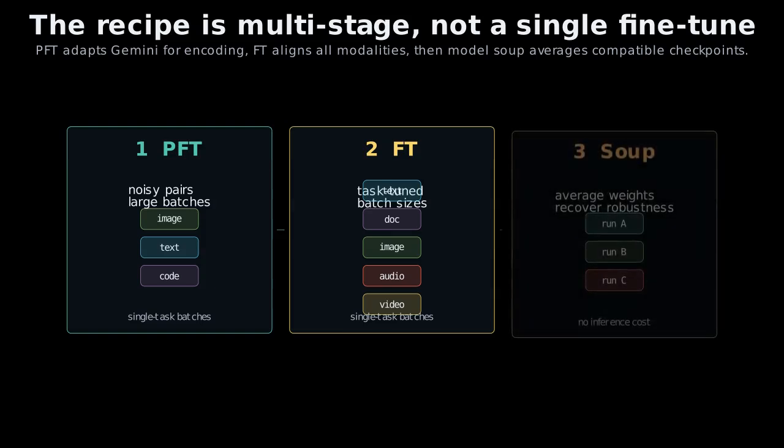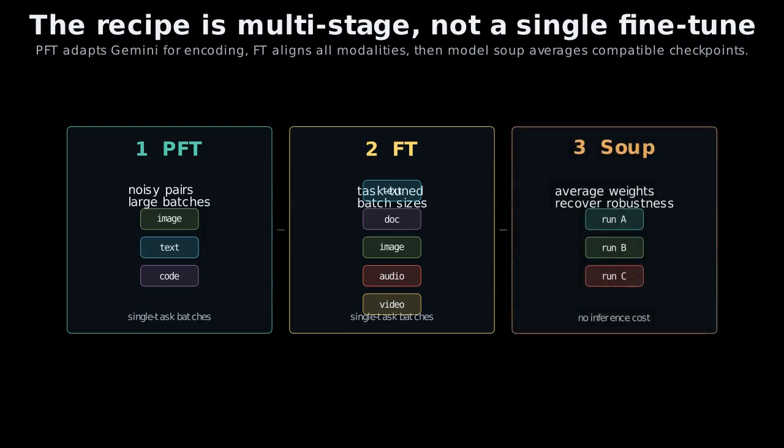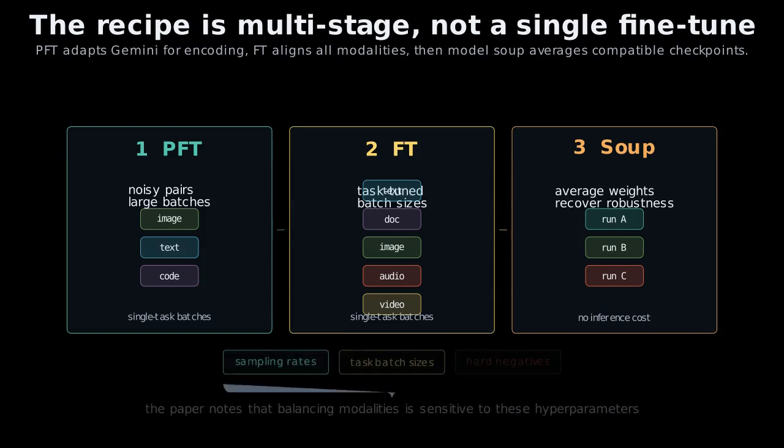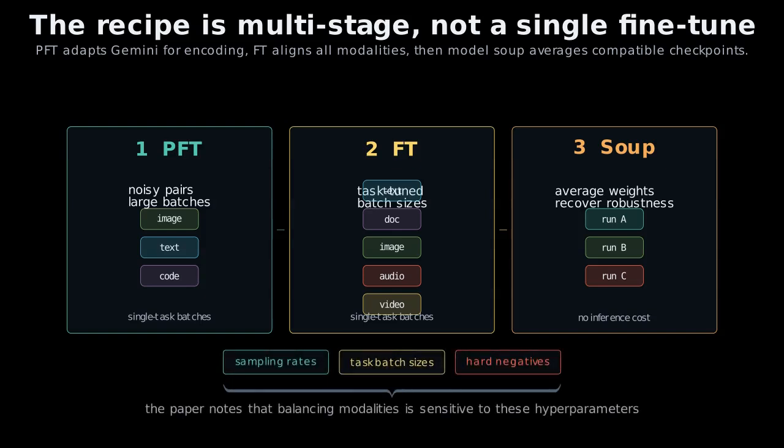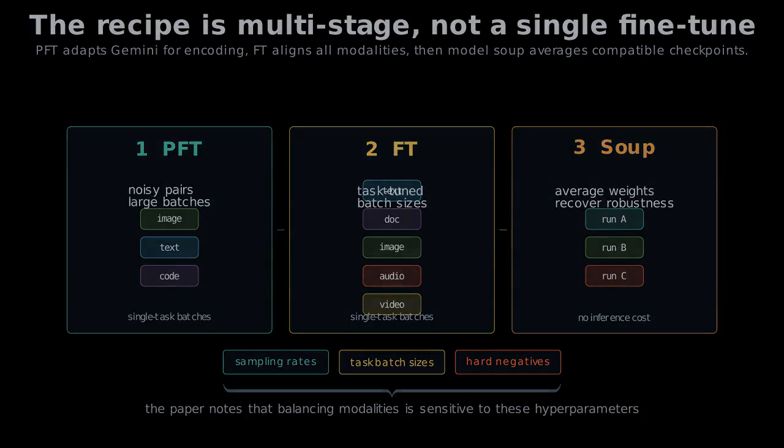The knobs are not cosmetic. Sampling rates and batch sizes decide which modality dominates training. Audio and video push beyond static text-image matching. Multimodal quality is a balancing act, not just scale. Now, compare this with translate everything to text pipelines. The central advantage is avoiding forced intermediate decisions before retrieval even starts.